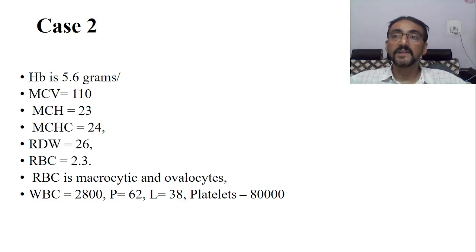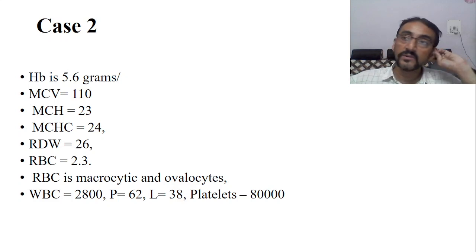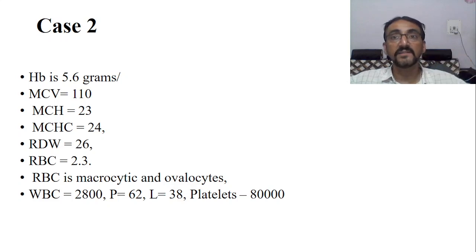The hemoglobinization percentage should be 33%, but it is 24 again. That means hemoglobin is no doubt decreased, but RBC size is increased. So it may be macrocytic. The RBC size is abnormally increased.